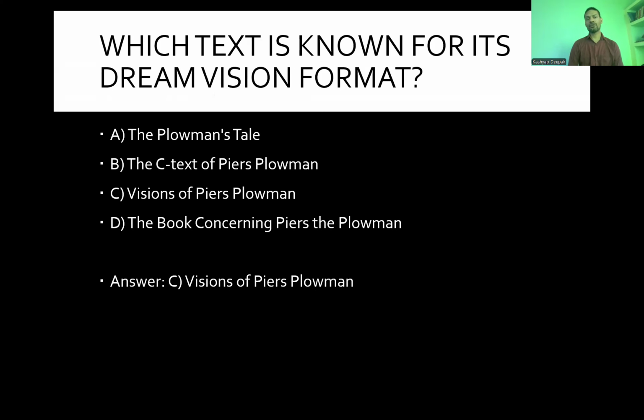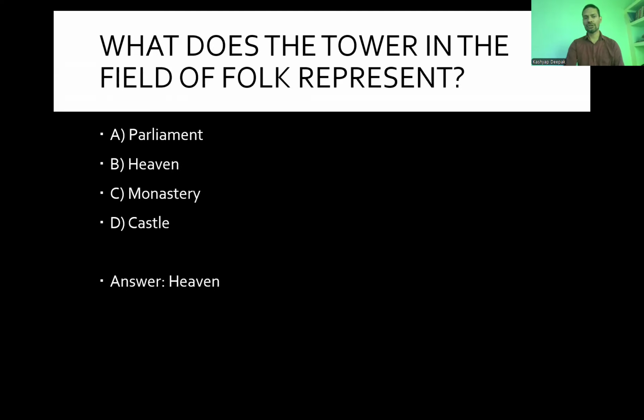Which text is known for its dream vision format? Piers the Plowman's Tale, Context of Piers Plowman, Vision of Piers Plowman, or the book concerning Piers the Plowman? And the answer is Visions of Piers Plowman. It simply says vision, which is more like a dream. So it was an easy question.